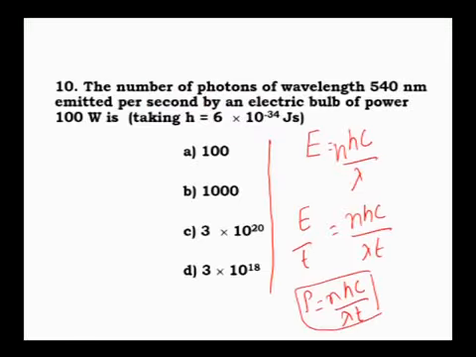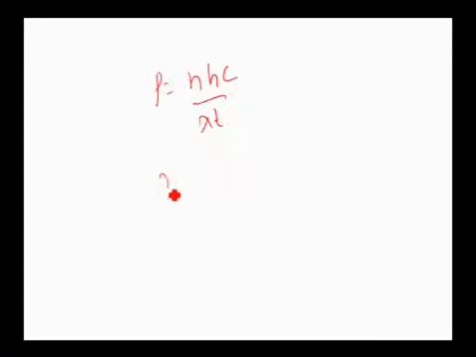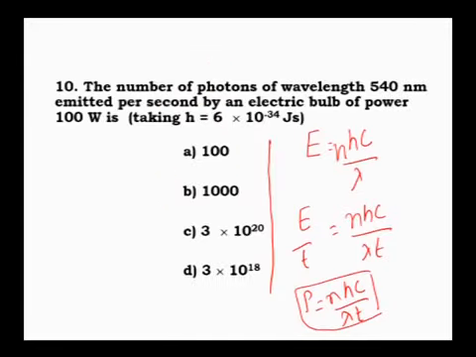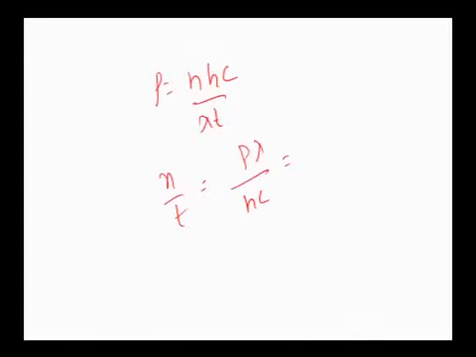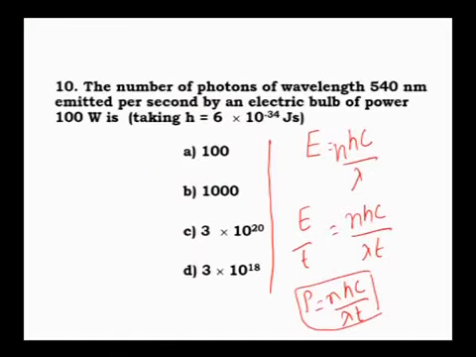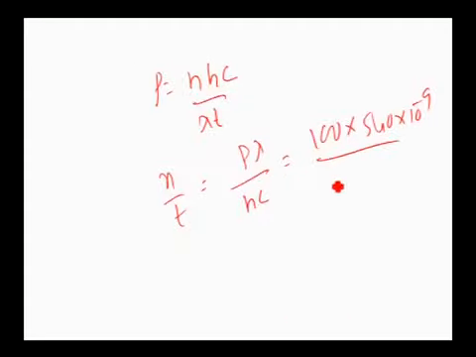What do we have to calculate? To determine how many photons are emitted per second, correct? That means to determine the value of n by t. Number of photons per second, n by t is equal to cross multiply p into lambda by h into c, correct? Power is given, what is the value? 100 watt. Then lambda is 540 nanometer, means it is 540 into 10 to the power of minus 9, and also h is 6 into 10 to the power of minus 34, correct? You know the speed of light, 3 into 10 to the power of 8.